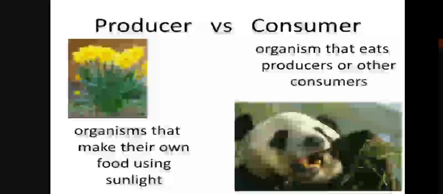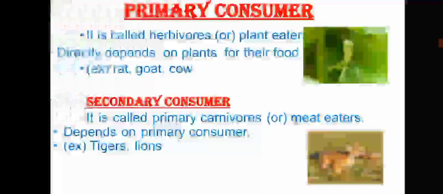These consumers are classified into three types: primary consumer, secondary consumer and tertiary consumer. Primary consumers are called herbivores or plant eaters, which directly depend on plants for their food need.